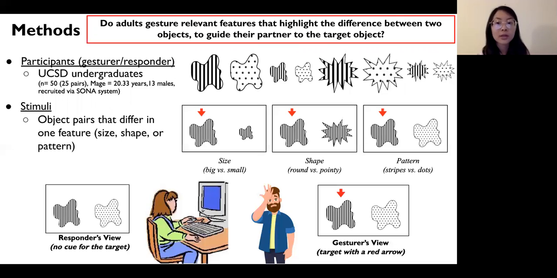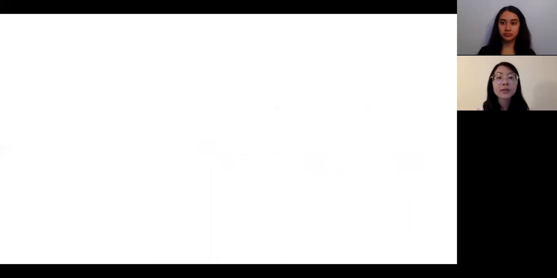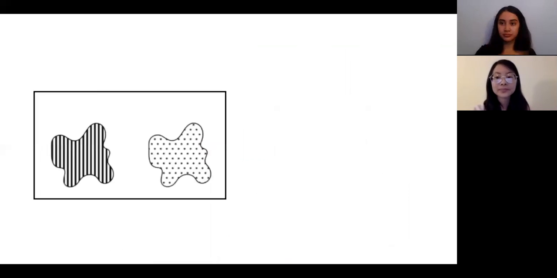So now, let's go through a practice game to see how it's done. For this practice run, I will be the experimenter, you will be the responder, and Lydia will be the gesturer. As the responder, based on what Lydia gestures, you will make a decision on which object is the target one. Let's begin. Now we'll do another example.